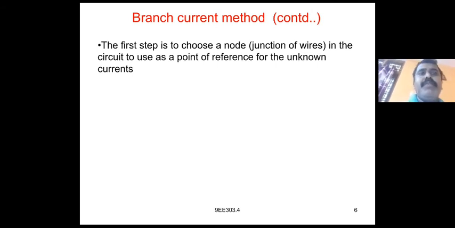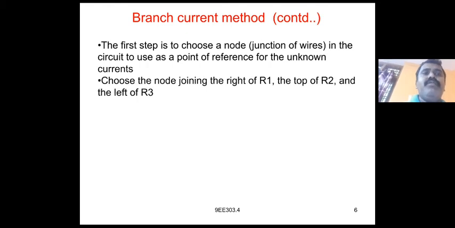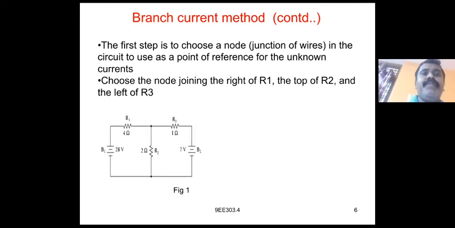So, the branch current method. The first step is to choose a node in the circuit to use as a point of reference for the unknown currents. Choose the node joining the right of R1, the top of R2 and the left of R3.